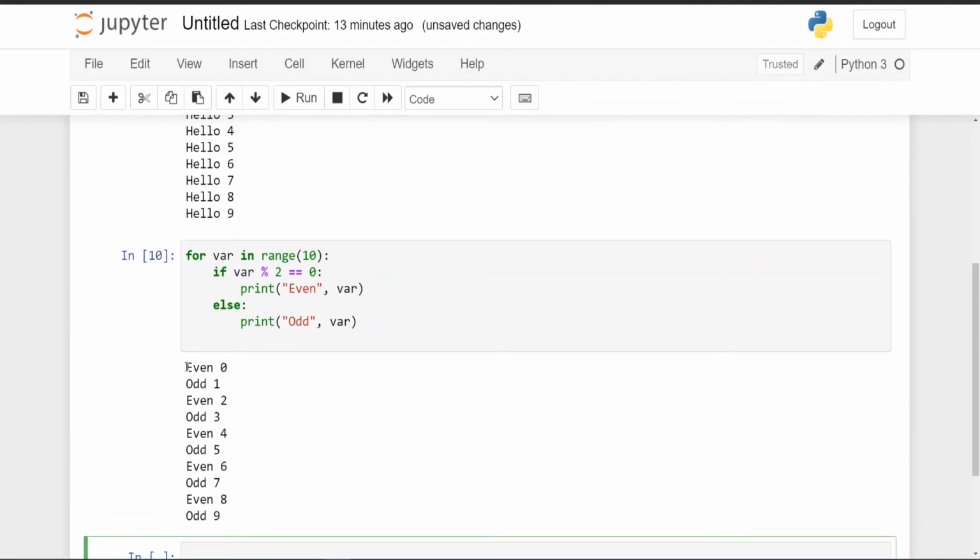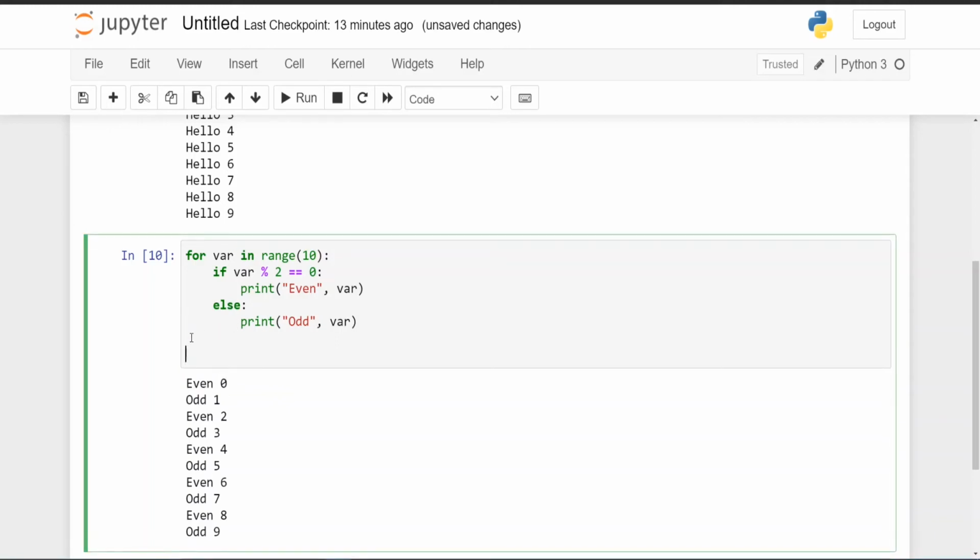Yes, so it's an even. But 1, when we divide 1 % 2, so if you write here 1 % 2, what is the answer? We'll get equal to 1 because 1 is not completely divisible by 2. So 2 × 0 is equal to 0, plus 1 is equal to 1. So that's it. If you understand the basics of modulo, then you'll understand this very clearly.